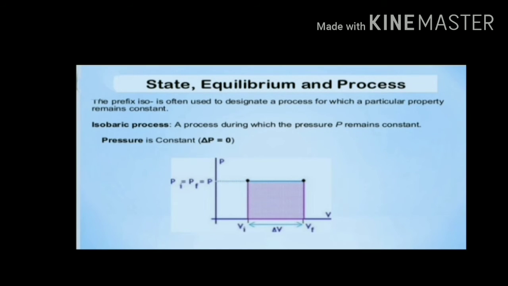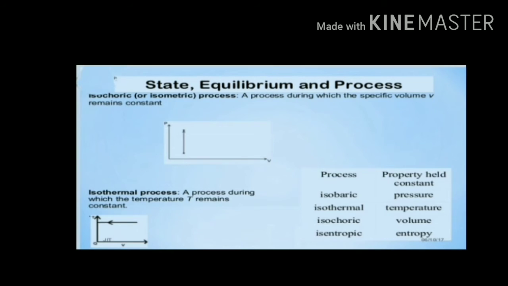Like in the isobaric process, the pressure P remains constant throughout the experiment. You can see from the graph that the pressure P on the y-axis always remains constant, but the volume on the x-axis varies with the time interval.